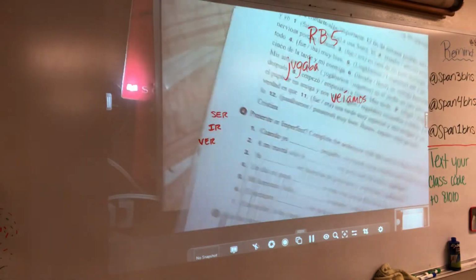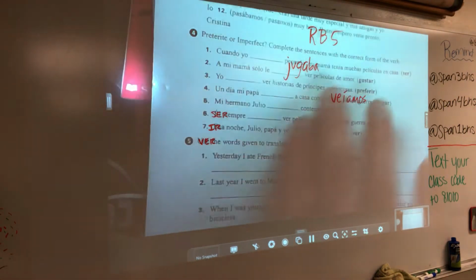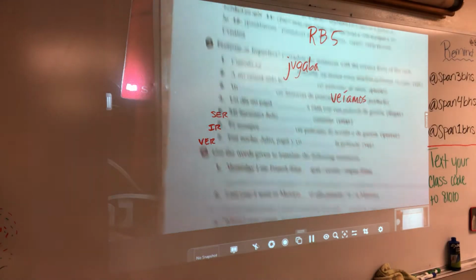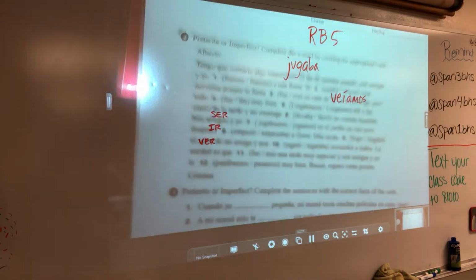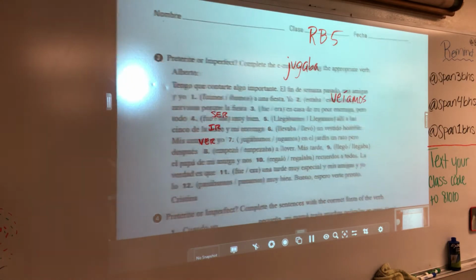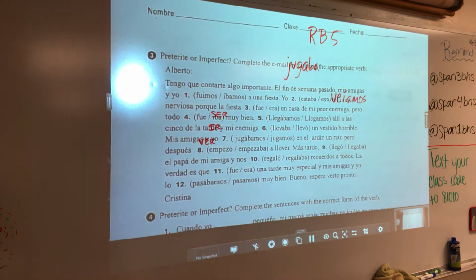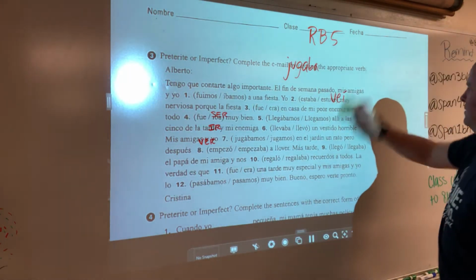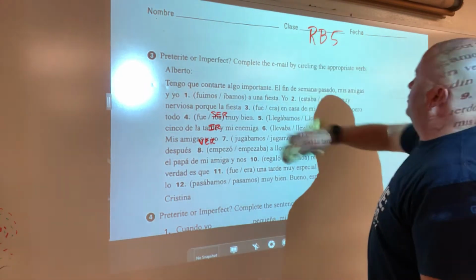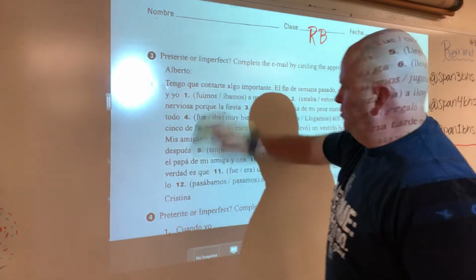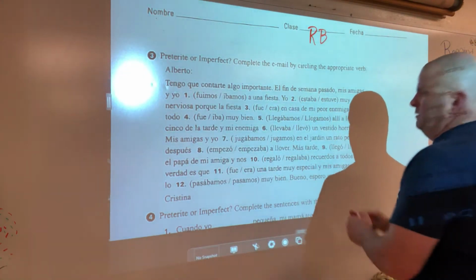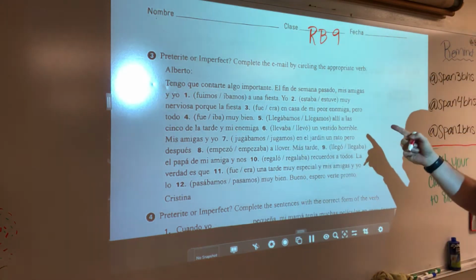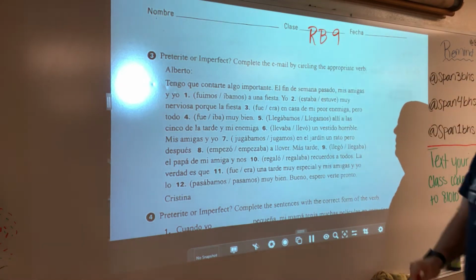preterite versus imperfect. Okay, you just have to pick which form it is. So this is resource book 9, I believe. Resource book 9. And we're just going to go through and, let's say underline. Oh, we're going to circle.